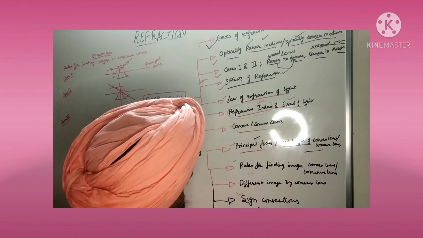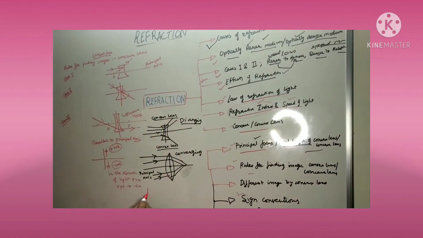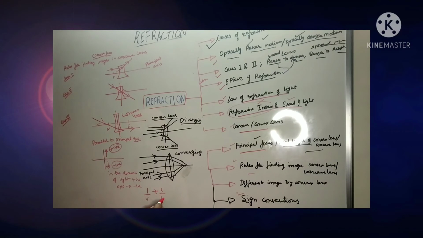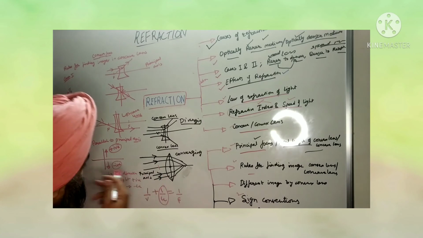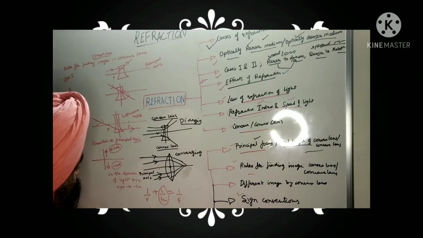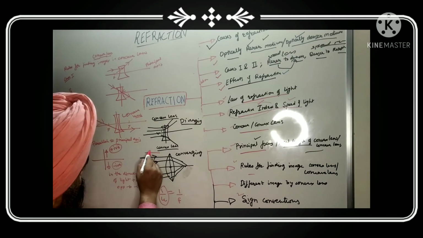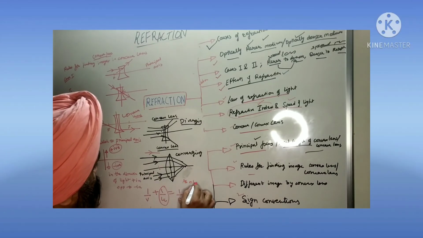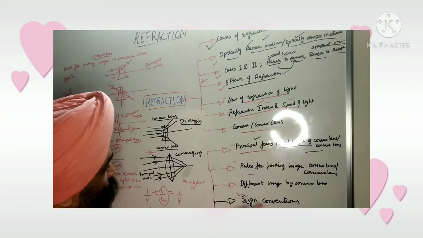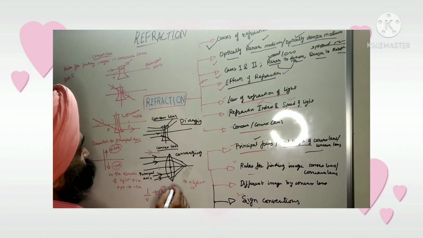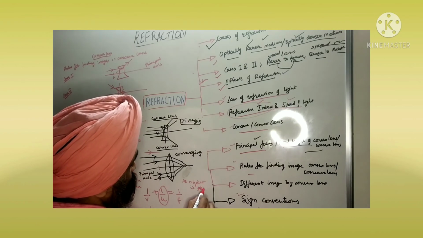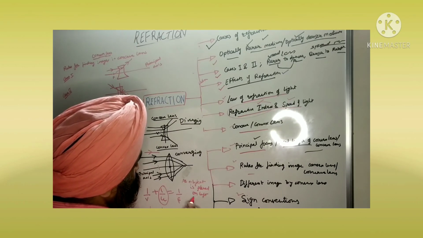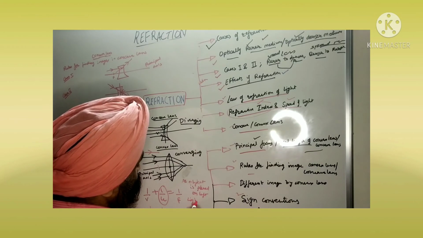What is the lens formula of concave and convex lenses? So 1 by V plus 1 by U is equal to 1 by F. Okay? But the object is always placed to the left side of the lens, and light is traveling towards the right side.